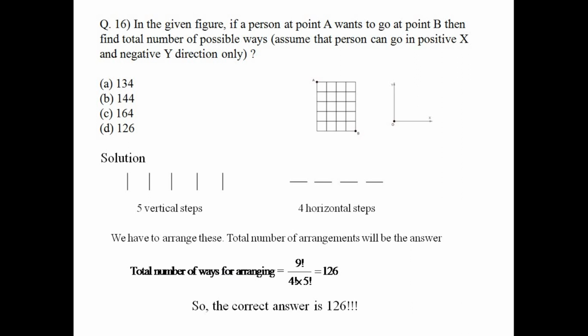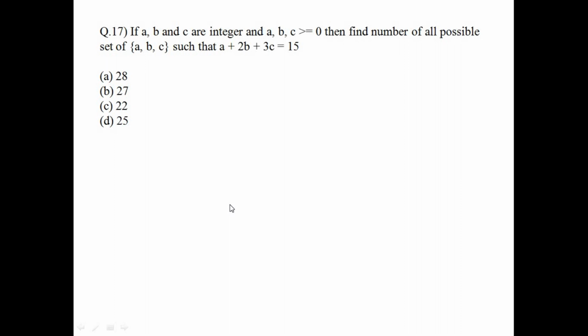Question number 17. If a, b, c are integers and a, b, c are greater than or equal to 0, I mean they are non-negative integers, find the number of all possible sets of a, b, c such that a + 2b + 3c = 15. It is also a traditional permutation and combination problem.